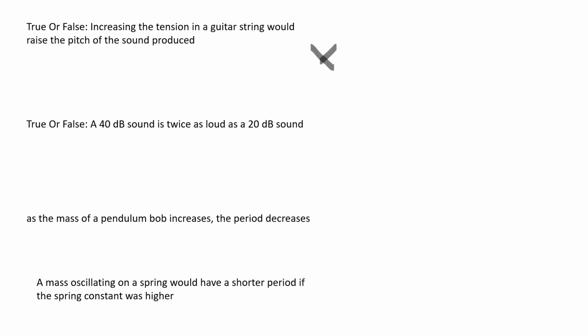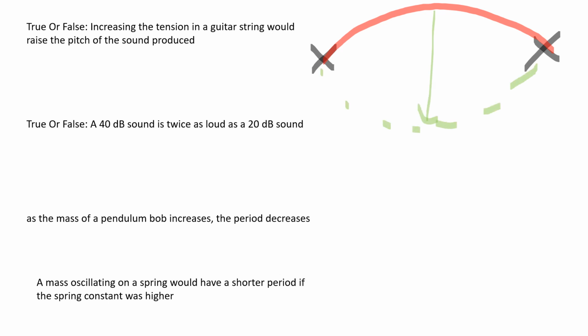If you think about a guitar string, we hold it down here and hold it down here. Let's say I can pull the guitar string like that initially, and it can waver back and forth over that amplitude. Well, if I tighten the guitar string and now I can only pull it this far, it can't swing out as far, which means it has to swing back and forth more often, and therefore will have a higher frequency.